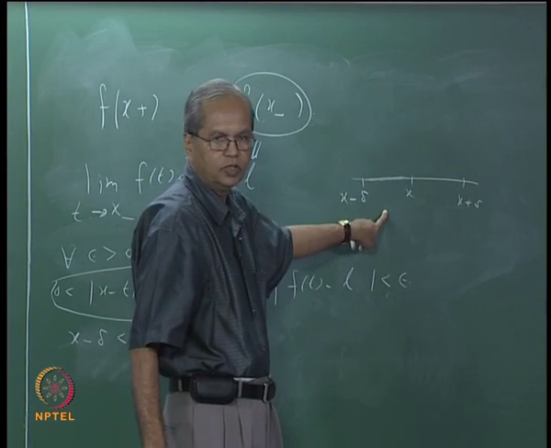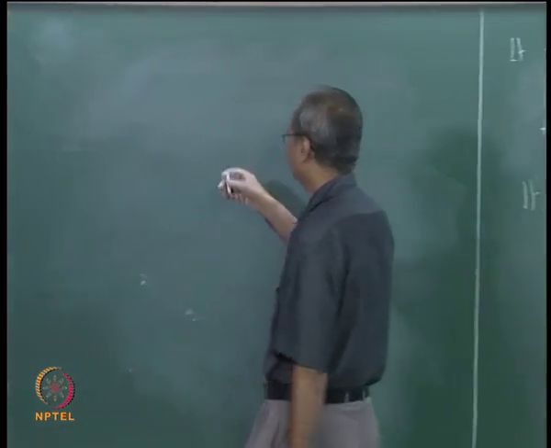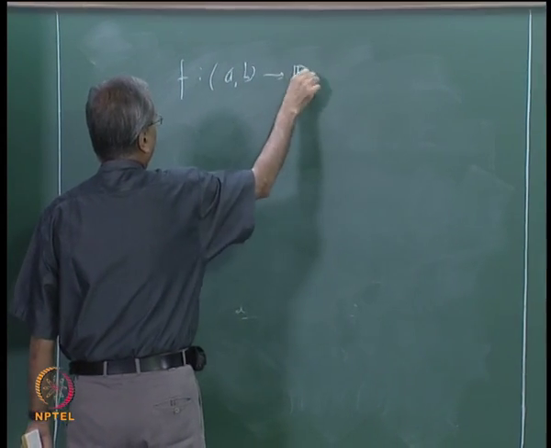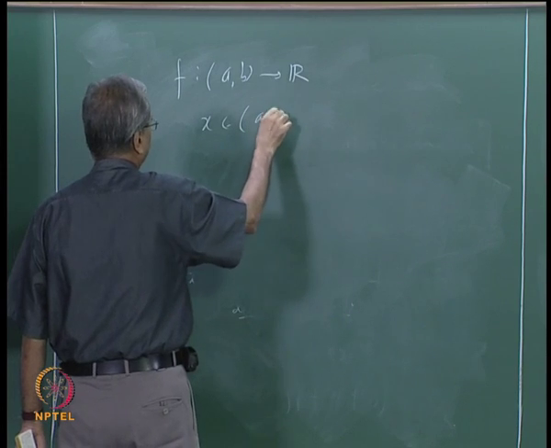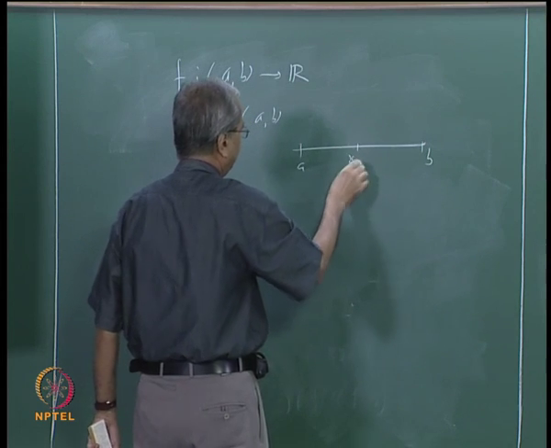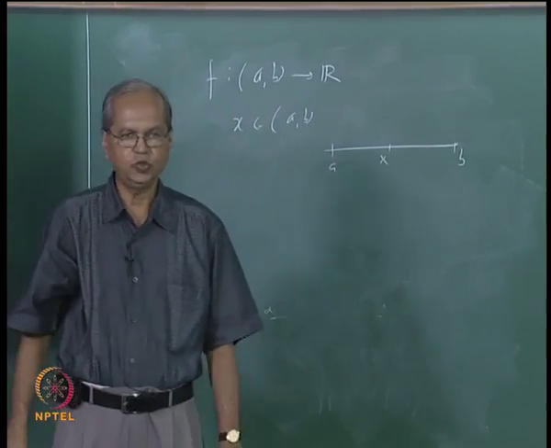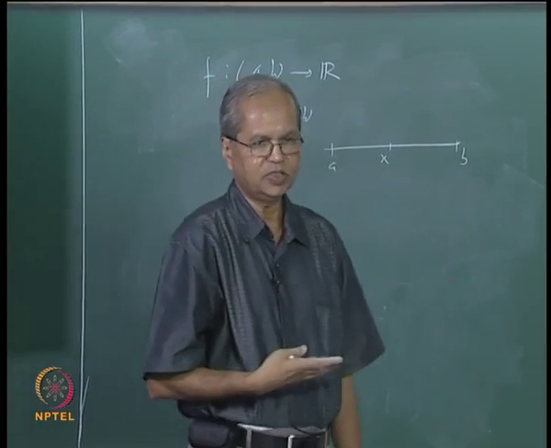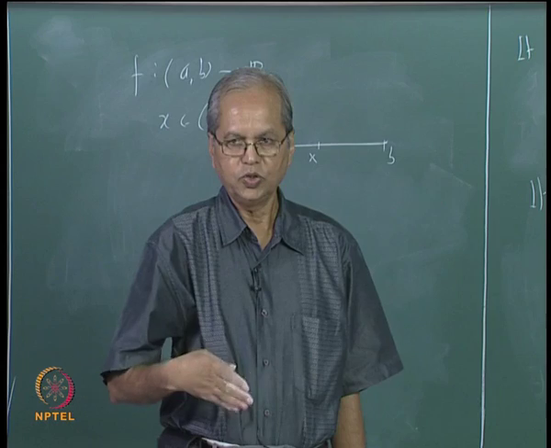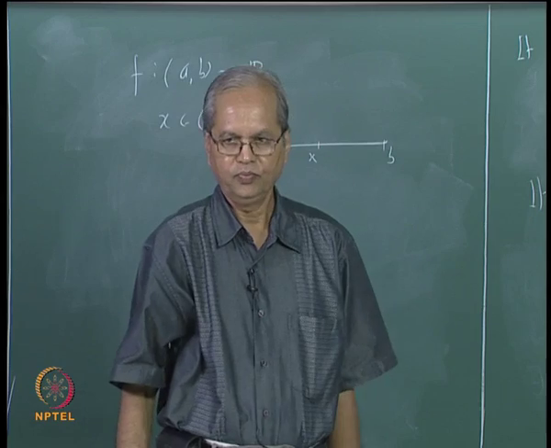Suppose the whole thing is happening in the interval a to b, in fact that is how we started, we took f from ab to R and x is some point in ab. So suppose this is the interval ab and x is some point here, then I take only those sequences which lie in a to x. So suppose you take only those sequences which lie in a to x and suppose for every sequence Tn converging to x, f of Tn converges to L, then that L will be called left hand limit.